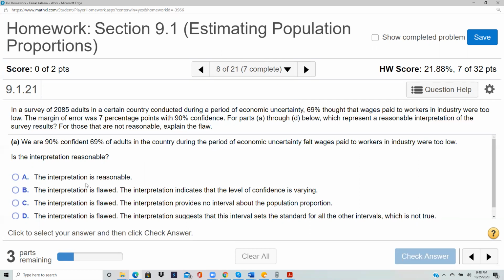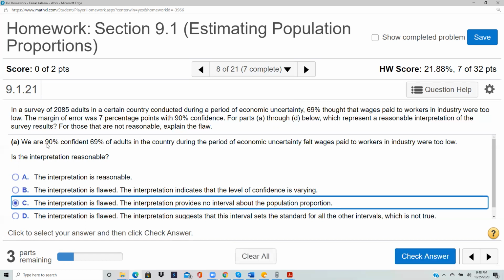The interpretation provides no interval, right? When you're talking about confidence, you have to talk about an interval. And they are not talking about an interval. They're just saying that we're confident that 69%. They're talking about one number instead of an interval. So that's the flaw here.